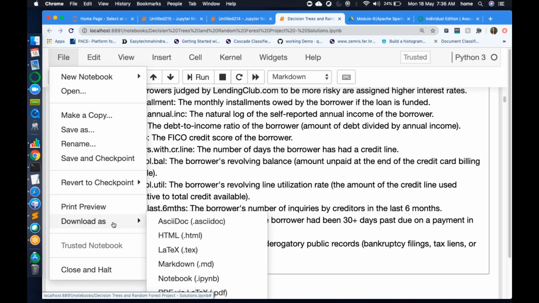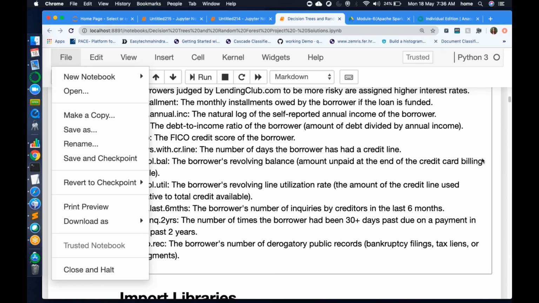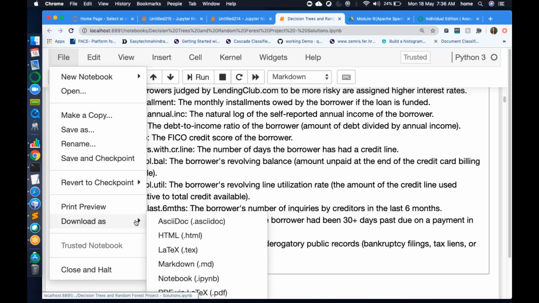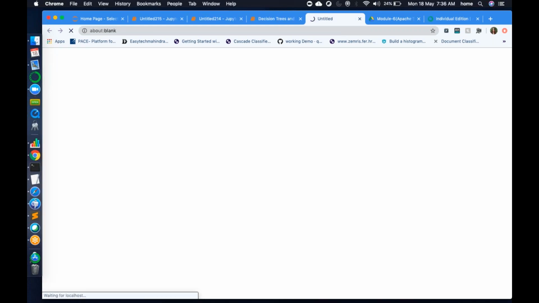Download as, I'll give you. So Jupyter will help you to download in 6 or 7 formats. You can see what all formats it is allowing. It's not only, let's say, HTML. Let's say I downloaded it as an HTML.